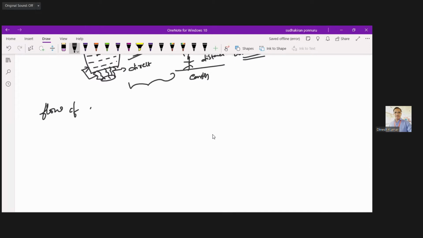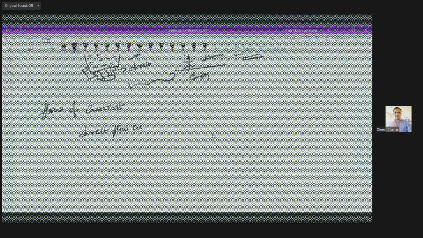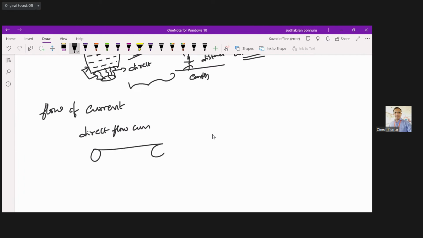So flow of current, direct flow of current, that is nothing but, suppose you have one conductor in which you have electrons. These electrons are traveling from one point A to point B, which are in direct contact with the conductor. And such type of flow of current within the conductor is nothing but what?